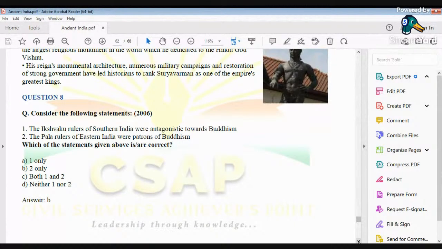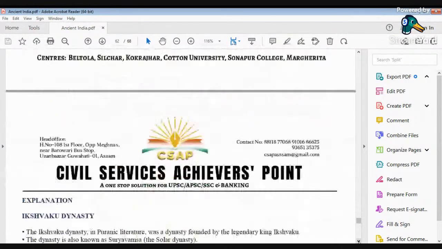The kind of Buddhism which was promoted by the Pala rulers of Bengal, because that's the area where they ruled from, was the Vajrayana form of Buddhism. So the correct answer in this case would be option B, that is two only.